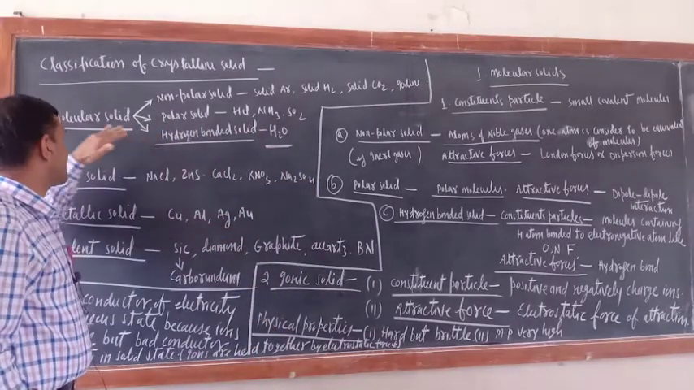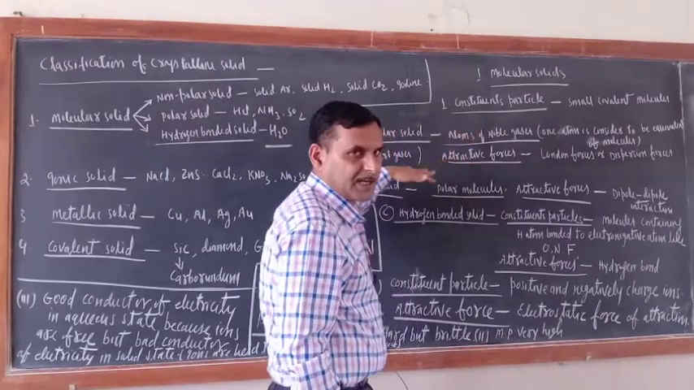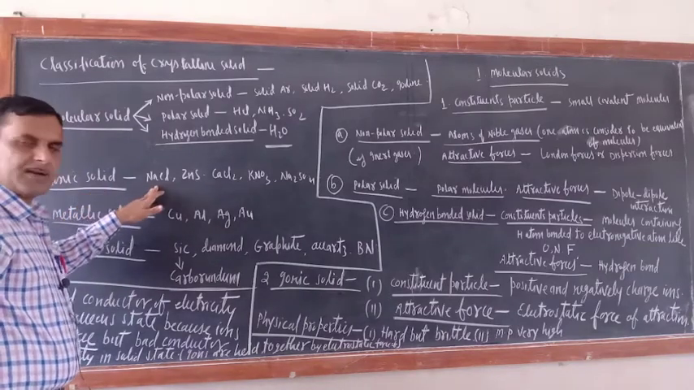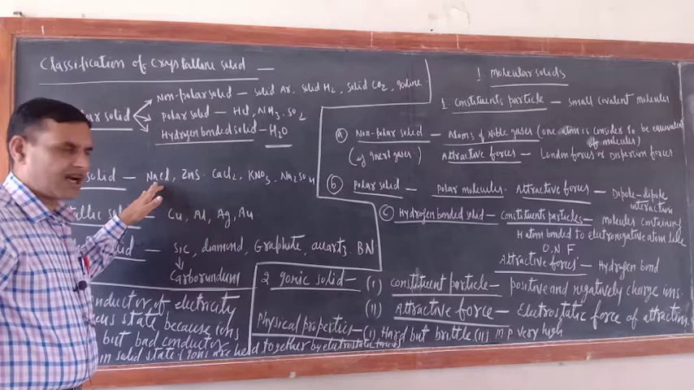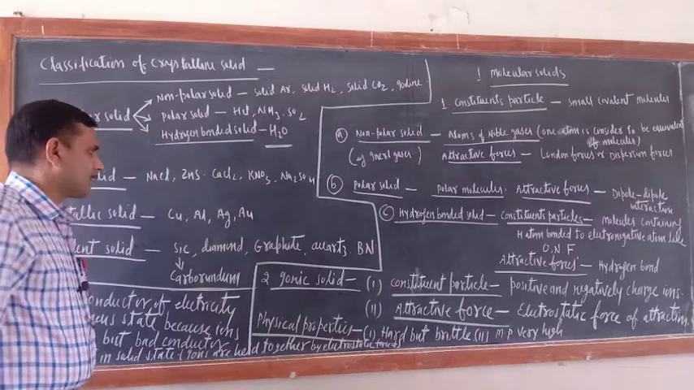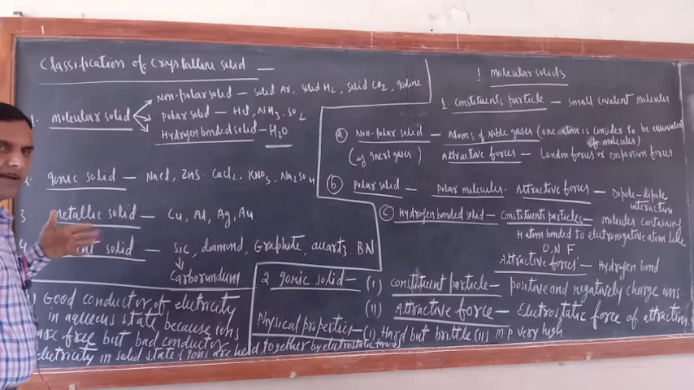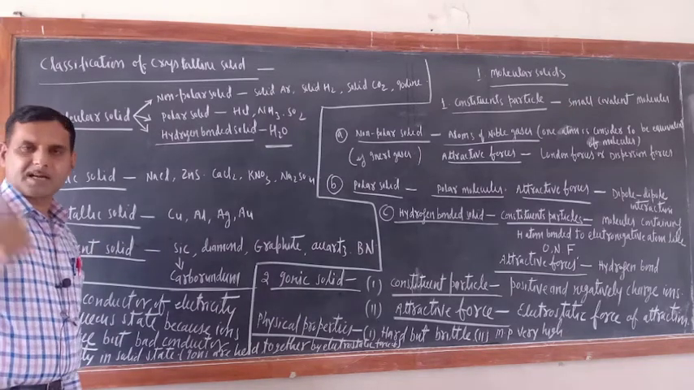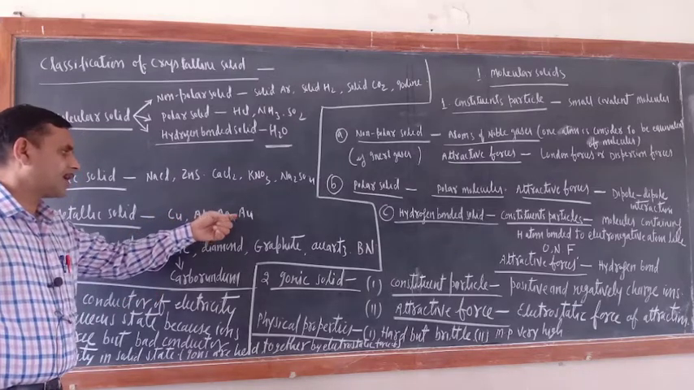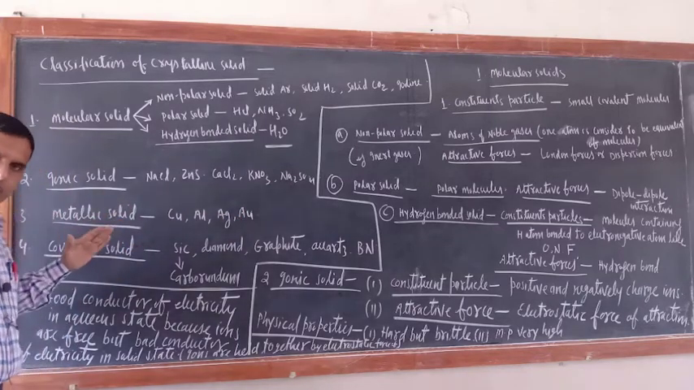So these are the examples of molecular solids. A detailed study is also there, don't worry, I will take them one by one. The next solid is ionic solid. In ionic solids, positively charged and negatively charged ions are there: NaCl, zinc sulfide, calcium chloride, sodium sulfate, potassium nitrate. These are examples of ionic solids. In metallic solids, crystal lattices of metals are there: copper, aluminium, silver, gold. These are the metallic solids. We'll tell you in detail about metallic solids.